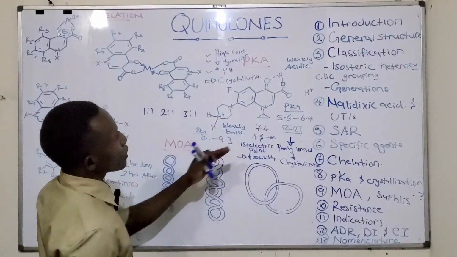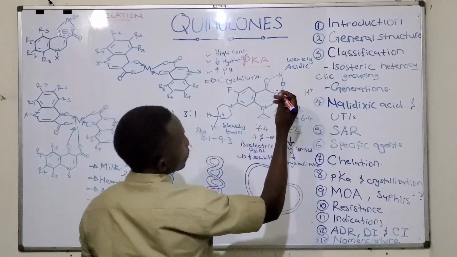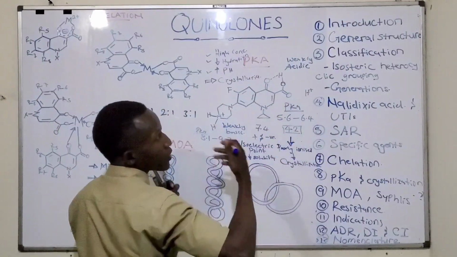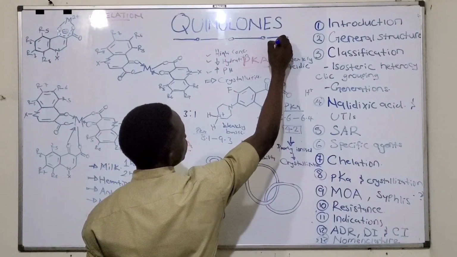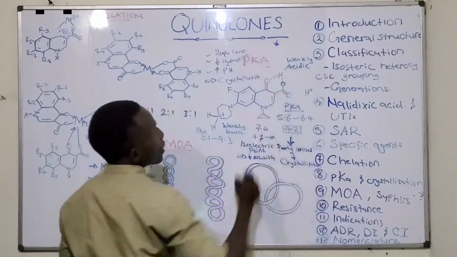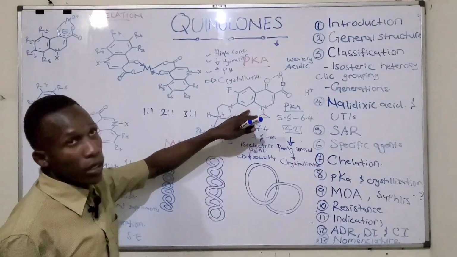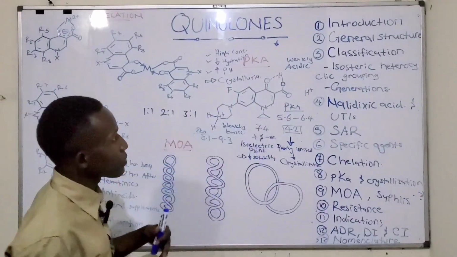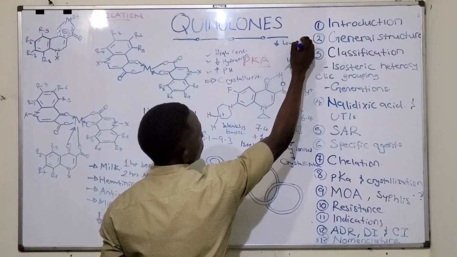Why do these drugs not crystallize in the blood or in our system? One, they are given in low concentration. The concentration given doesn't allow the precipitation of this drug in the system.